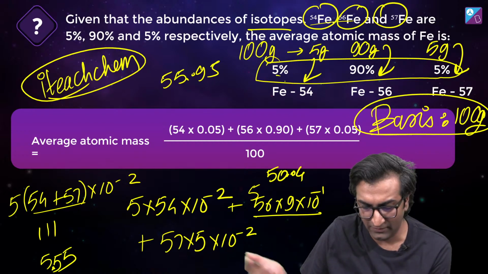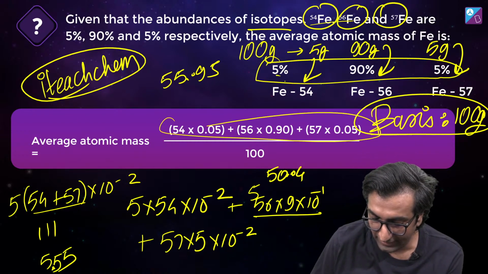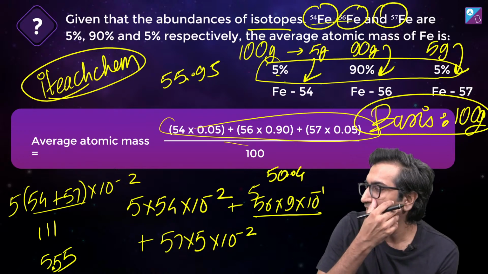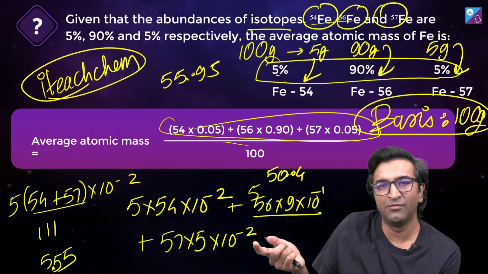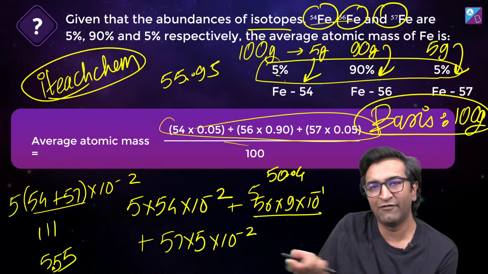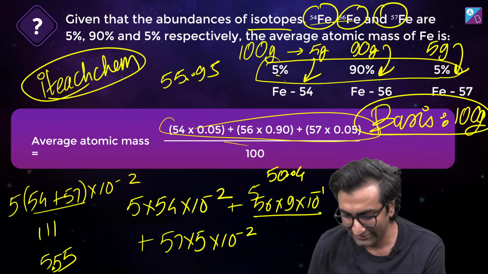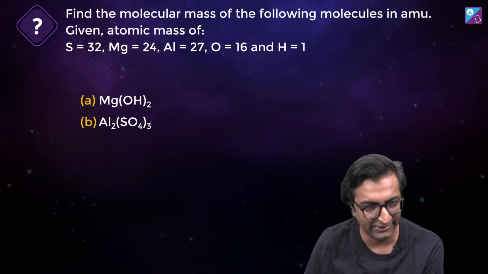I'm just assuming, right? It doesn't matter. And then you add them all together, and that's how you get the average mass. It's like saying I have one apple that's 5 grams, another apple that's 7 grams, and one more apple that's 6 grams. What's the average? Add them all together, divide by 3, you get 6. Same answer. Okay. Let's go to the next one. This is going to be significantly easier.